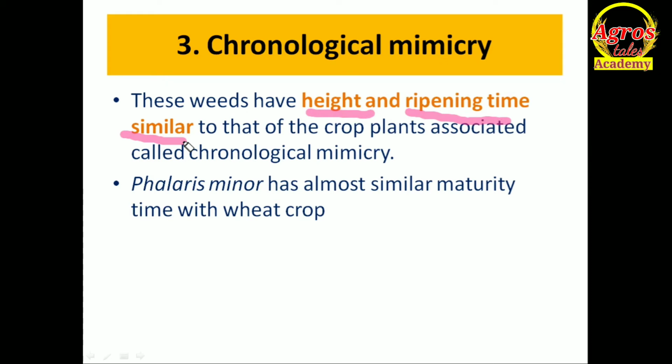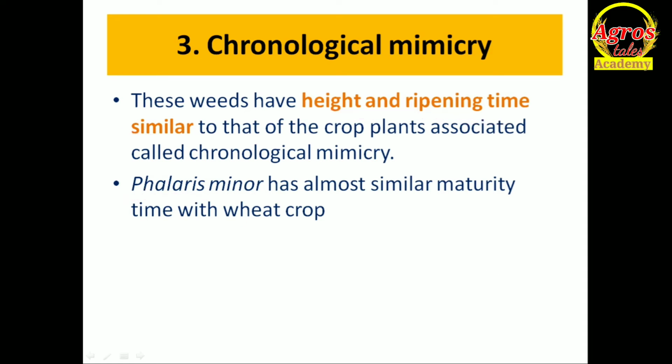When they have similar maturity time, at the time of harvesting, along with crop plant, farmers cut the weed plant along with crop plants and mix it up. Due to this, the seeds of weed plant are mixed with seeds of crop plant. What is the example of it? Phalaris minor. I have told you, Canary grass. In a vegetative condition also, Phalaris minor is very difficult to differentiate. Only difference is pinkish color in your root stem region. If it is avoided, again it will get a chance to grow up to the maturity of the wheat plant.